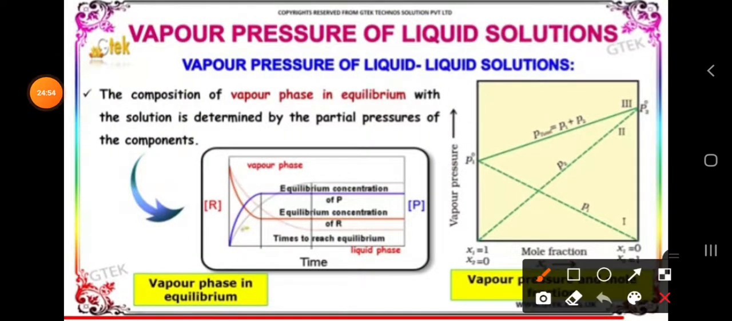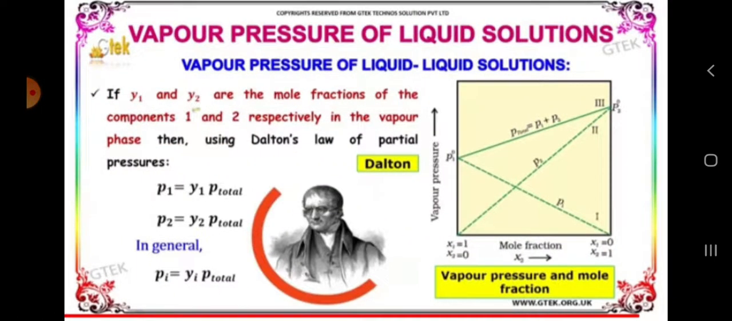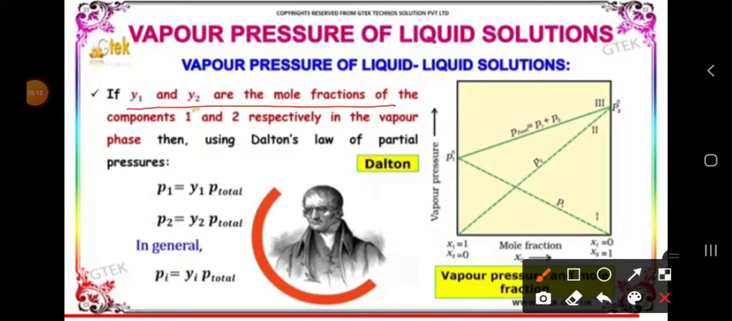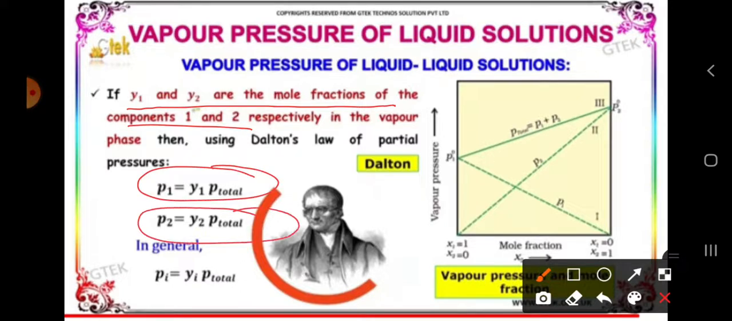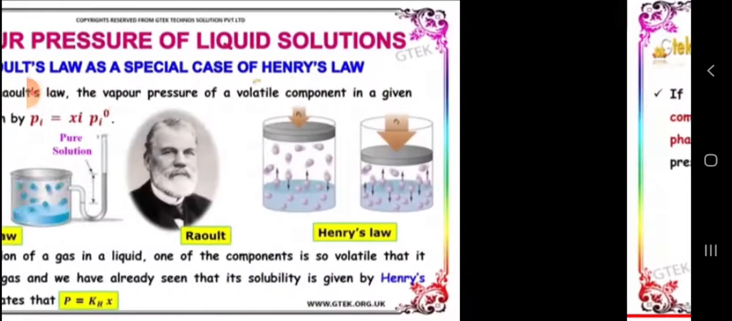So by this what can we say? The composition at equilibrium with the solution is due to the partial pressures of the components. So this is nothing but the partial pressure of liquid solutions. If y1 and y2 are the mole fractions of the components in the vapor phase, in place of x1 if you take y1 and y2, then by using Dalton's law, P1 is equal to y1 P total and P2 is equal to y2 P total.